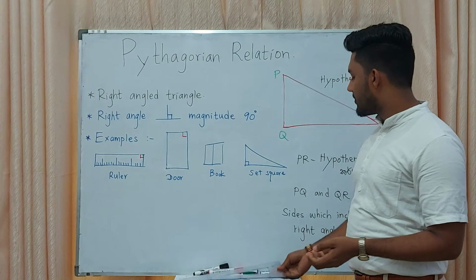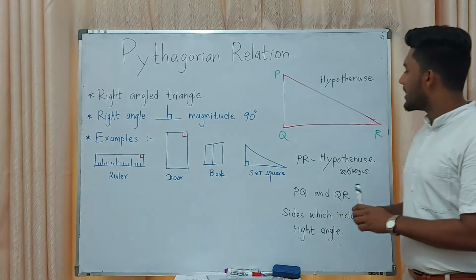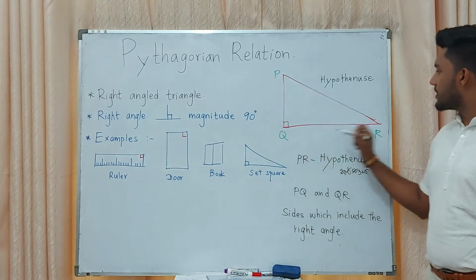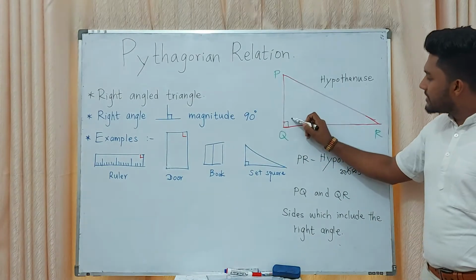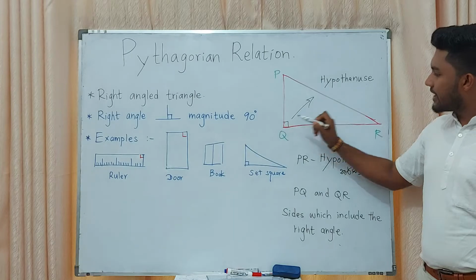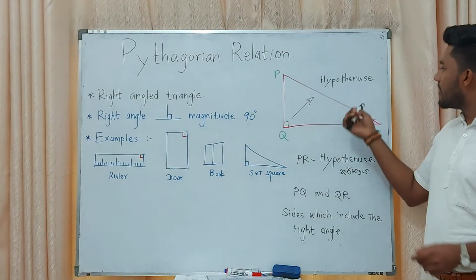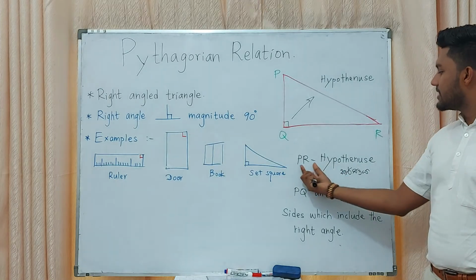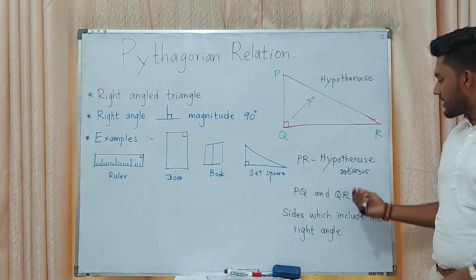Mainly, when we focus on the right angle, there is the 90 degree angle. If we say triangle PQR, the side opposite to the 90 degree angle we call the hypotenuse. When we consider this hypotenuse, it is PR.